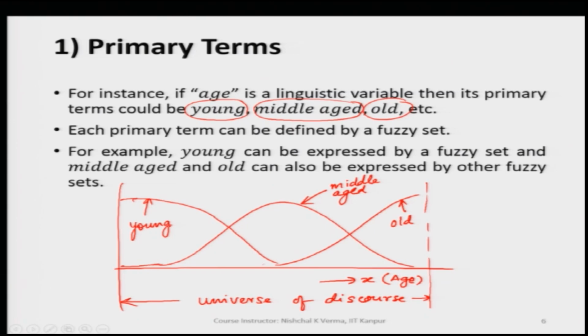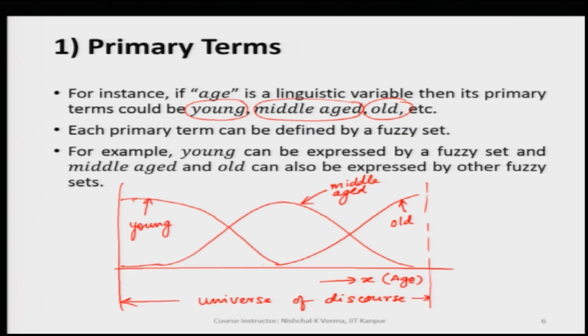These three are the primary terms which have been created here, and further these primary terms can be used with some adjectives or connectives to get the linguistic hedges. We will discuss this in the coming slides.